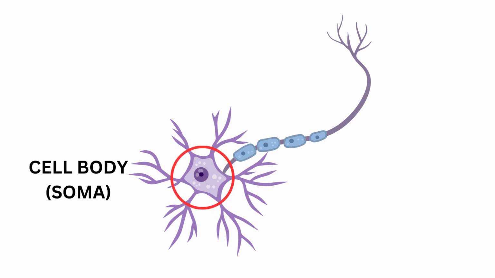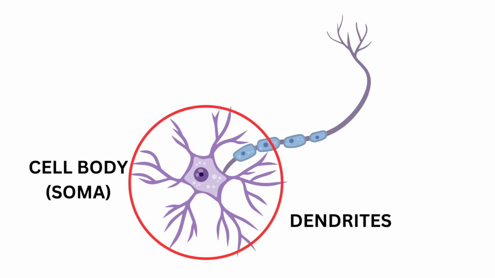The cell body, or soma, is the neuron's life support, as it holds the nucleus containing the genetic material. Dendrites are tree-like extensions at the beginning of a neuron that help in increasing the cell body's surface area. These extensions receive information from other neurons and transmit it to the soma via electrical stimulation.